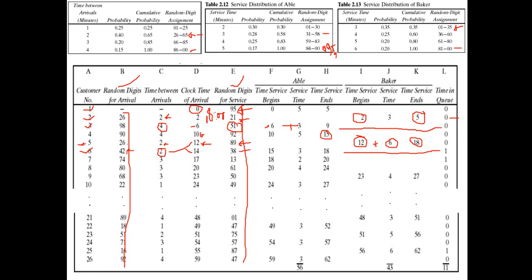So we'll check the random digit for service time in the table of Abel. 38 is in the range, so service time is 3. His service started at clock time 15, service time is 3, so 15 plus 3 is 18. The waiting time is already mentioned. That's how this pattern is followed throughout, but just remember that we need